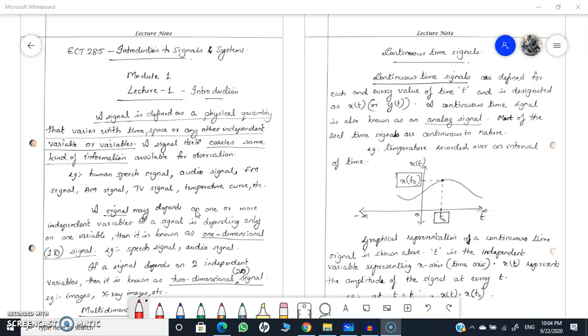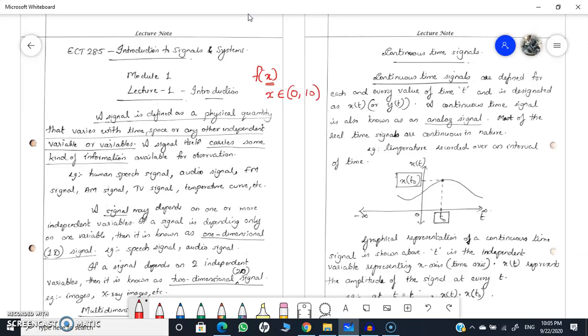Mathematically, we can define a signal as a physical quantity that varies with time, space, or any other independent variable or variables. So what do we mean by independent variable and dependent variable? In maths, you studied the function f of x. The meaning is that you have a variable x varying from its minimum to maximum. Suppose x is an element of the interval [0, 10).